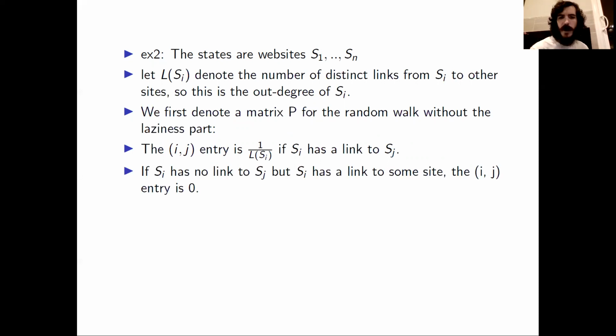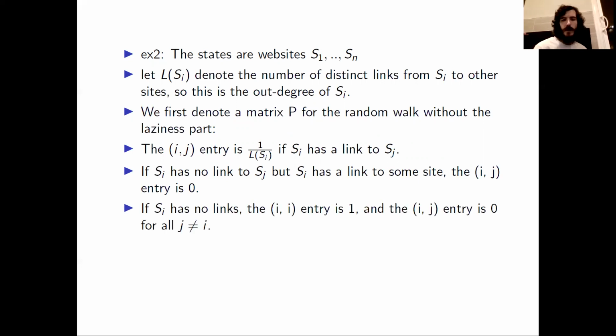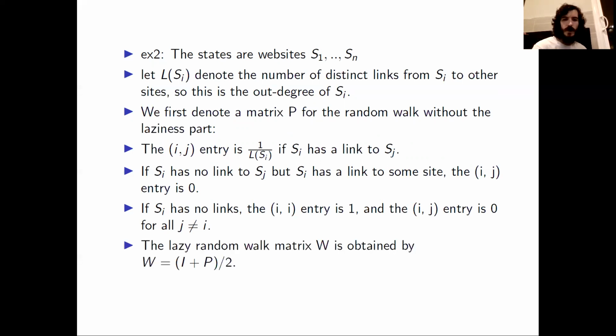If Si has no link to Sj, but Si has a link to some site, the ij entry of P is 0. If Si has no links, the ii entry is 1, and the ij entry is 0 for all j not equal to i. To get the lazy random walk matrix W, that is just obtained by taking W equals the identity matrix plus P, divided by 2.